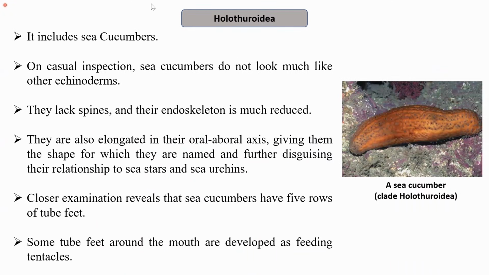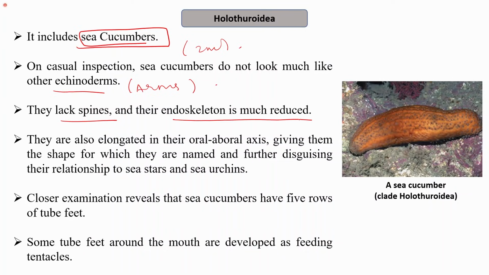The next is the Holothuroidea, so it includes the sea cucumbers. You can see the figure also. It resembles a cucumber-like structure. As I mentioned, they can be around 2 meters long as well. On casual inspection, it does not look much like other echinoderms, as it does not have arms or anything. They lack spines and their endoskeleton is much reduced. They are also elongated in their oral-aboral axis, giving them the shape for which they are named and disguising their relationship to sea stars and sea urchins.